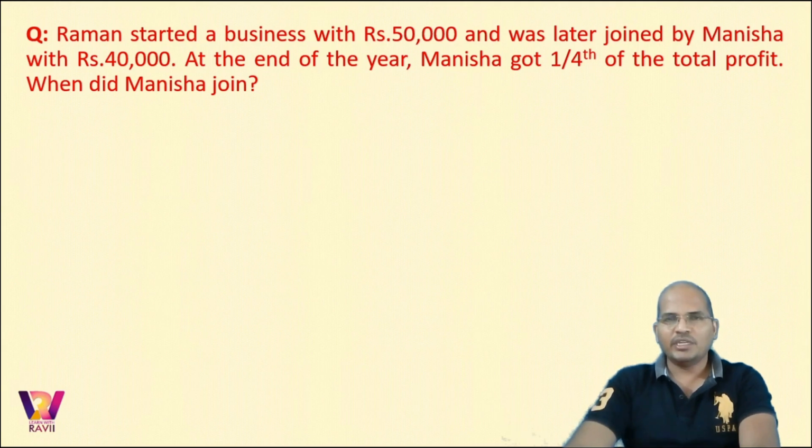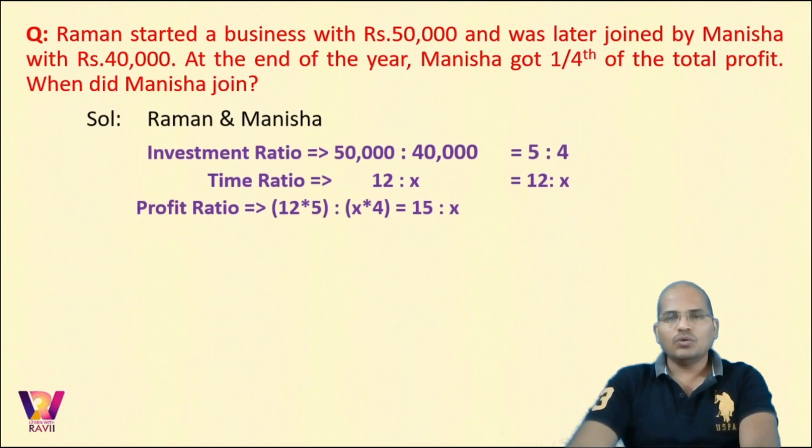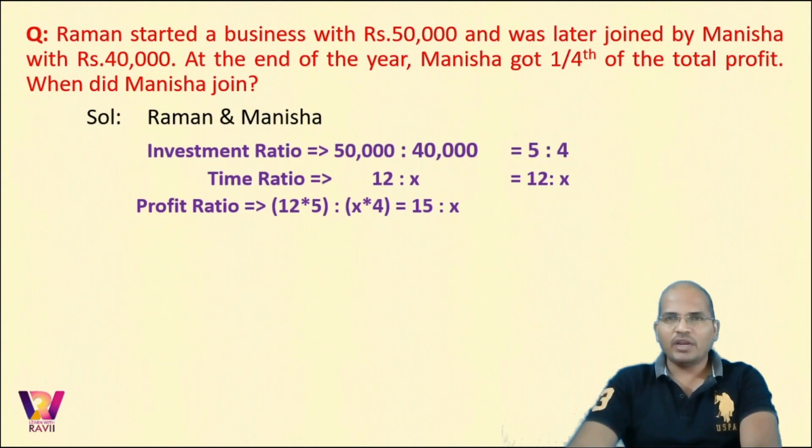So going ahead, you observe that Raman began a business with rupees 50,000 and he was later joined by Manisha with rupees 40,000. Now at the end of the year, Manisha got 1/4 of the total profit. Now the question is, when did Manisha join? So the first step is, by default, we calculate the investment ratio. You got 5 is to 4 and the time ratio is 12 is to x.